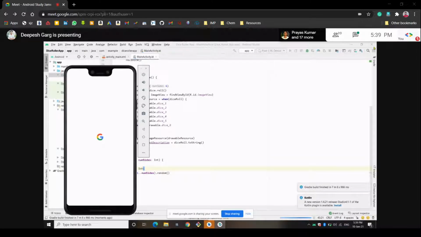The app is opening. I think it will take some time. You can use any image format. It's up to you, because I guess Android Studio supports all types of image formats.